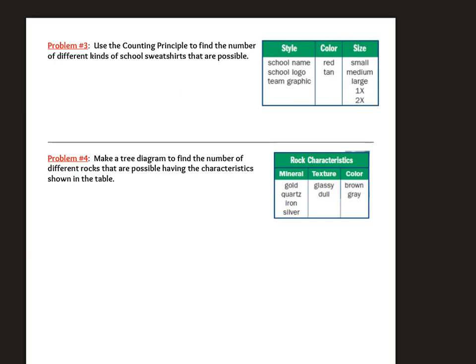So I'm not going to follow the directions here. Fundamental counting principle. Here, I'm going to do 3 times 2 times 5. And that gives me 30 possible outcomes. Again, number of items in each event, or number of choices in each event, not the number of events.